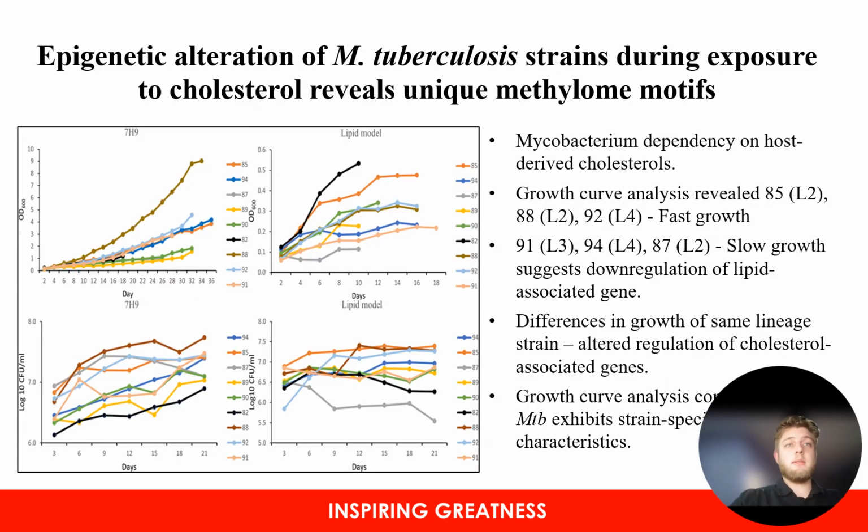During the life cycle of MTB, they are heavily dependent upon host-derived nutrients for their growth and survival. During the replication phase, they are present in cholesterol-rich environments such as granulomas and macrophages. Therefore, they need to be able to adequately metabolize these cholesterols to derive the required nutrients and energy.